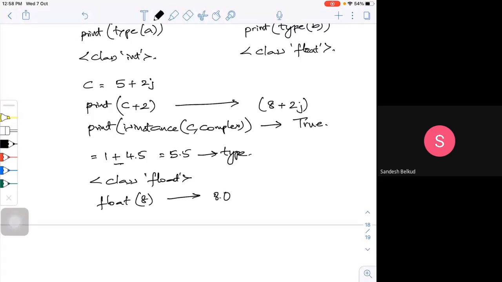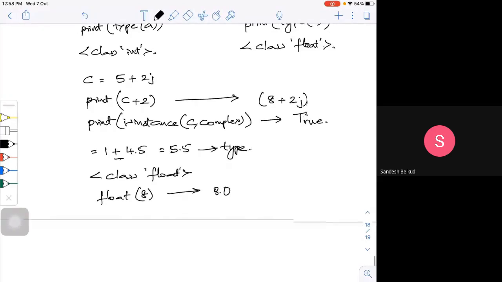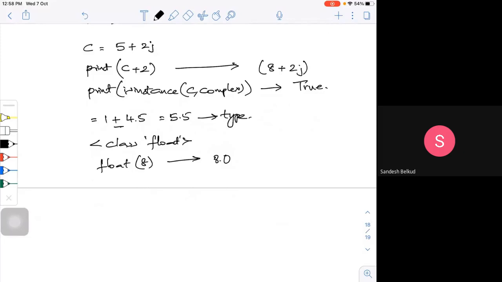Now, say I want to define some number which is a complex one. I can define a complex, say 3 plus 5j, whatever it may be. So what am I going to get as the output? My output will be 3 plus 5j. So these are the different ways you can define it.